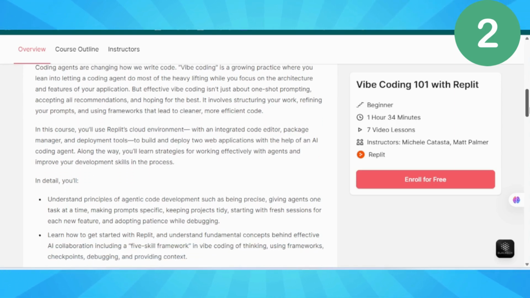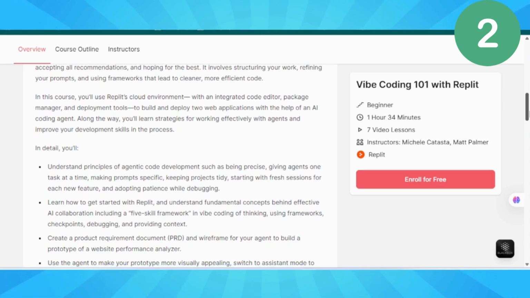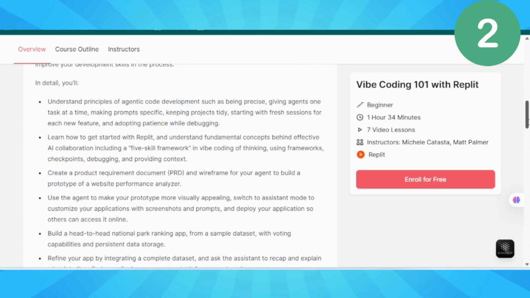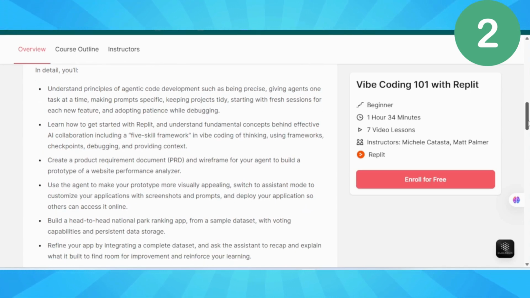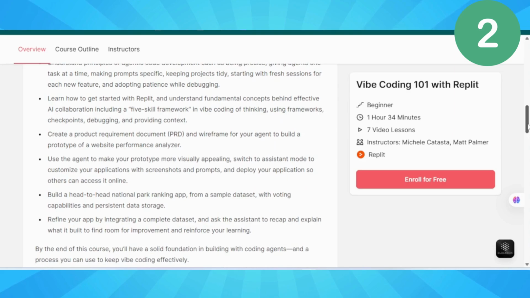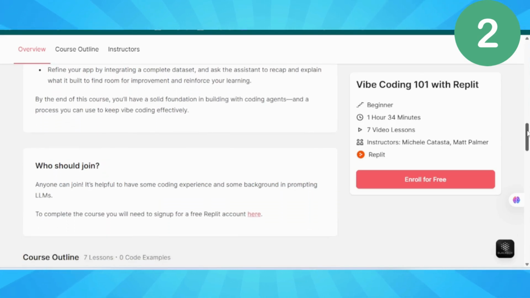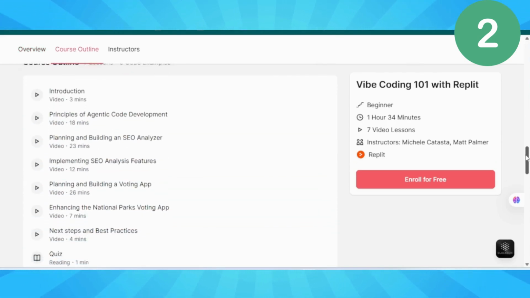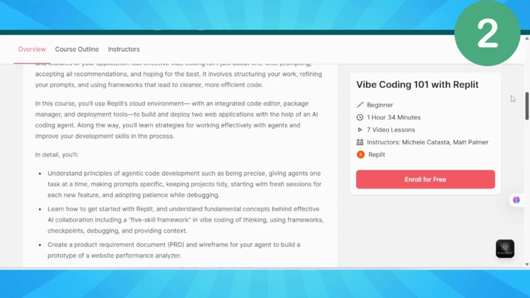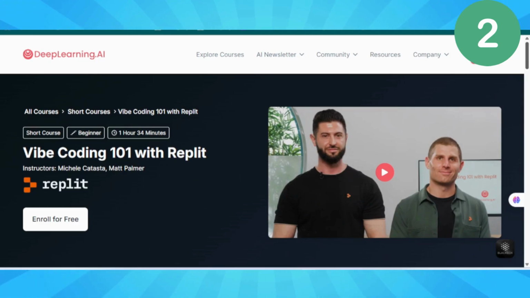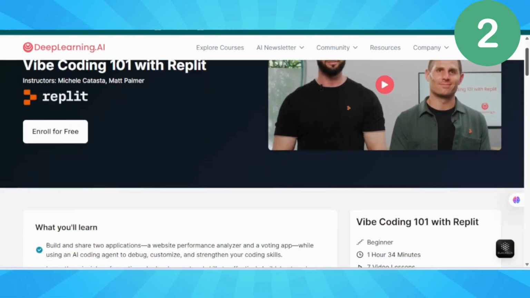In this course, you'll learn the 5-skill framework. Frameworks, understanding how apps are structured. Checkpoints, saving progress like a video game. Debugging, when things go wrong, and they will. Context, giving AI the right information. And iteration, making it better step by step. Your final project? A head-to-head national park ranking app. Imagine showing that to your friends. They'll think you're a coding wizard.